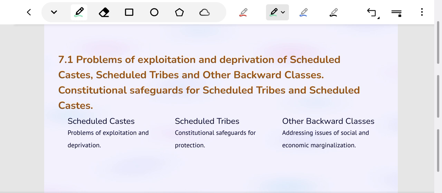We will understand constitutional safeguards for OBCs. We will also study the problem of exploitation and deprivation. We will address the issues of social and economic marginalization.